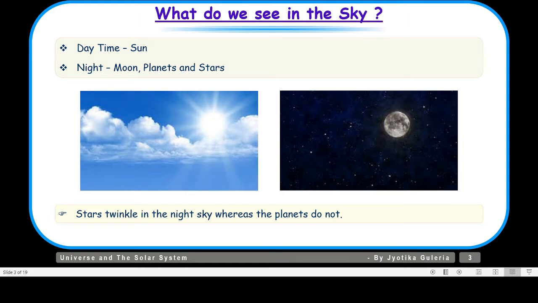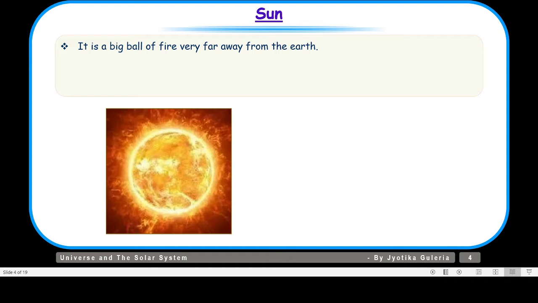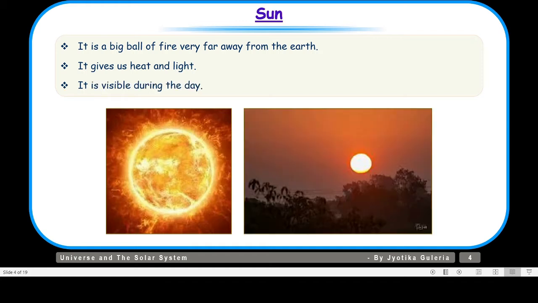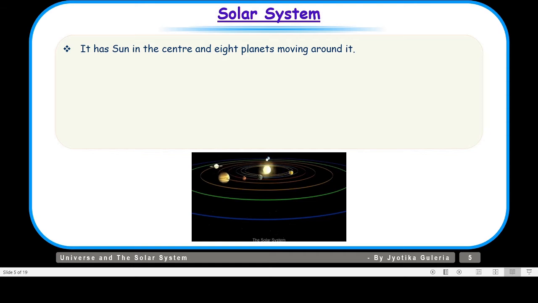And now let us talk about the sun. It is a big ball of fire very far away from the earth. It gives us heat and light, which in turn makes life possible on the earth. It is visible during the day, as we know that we can see the sun during the day. So let us understand what the solar system is.